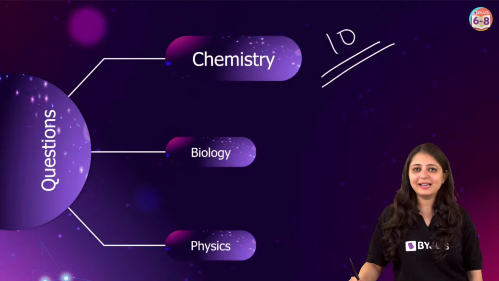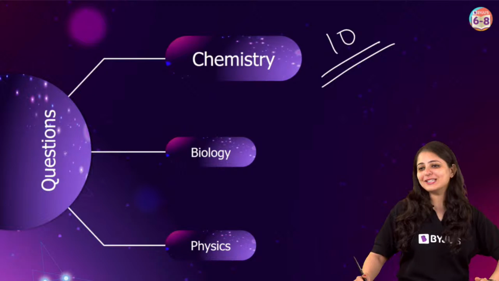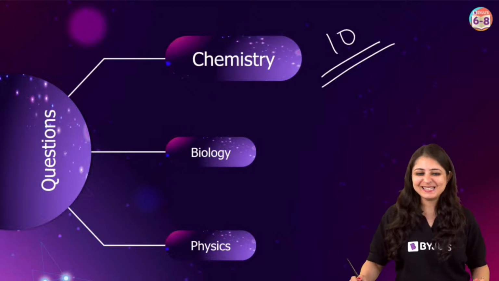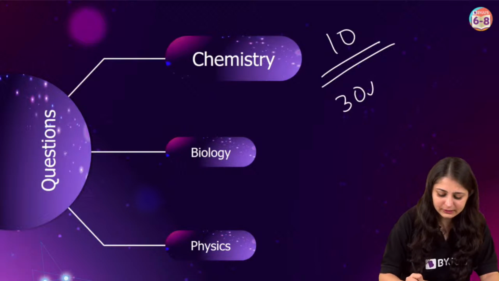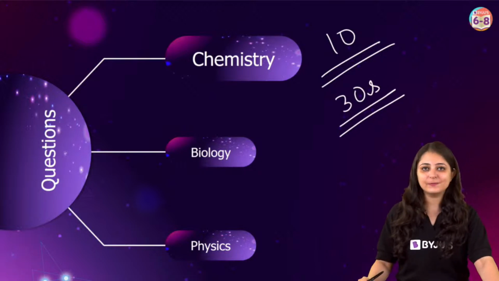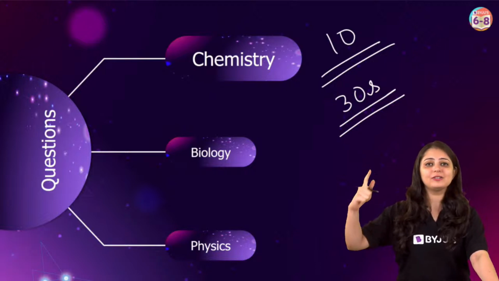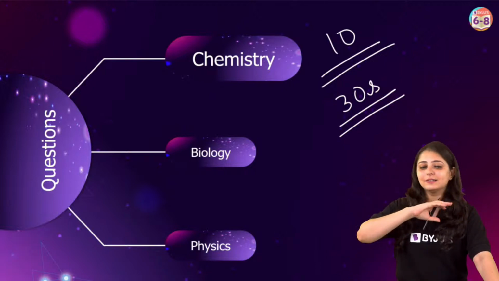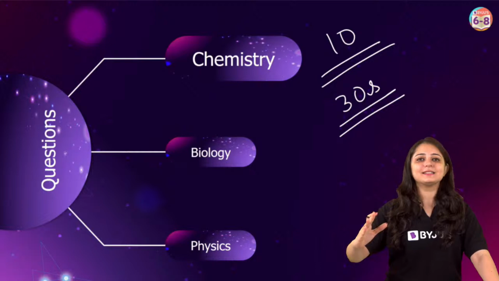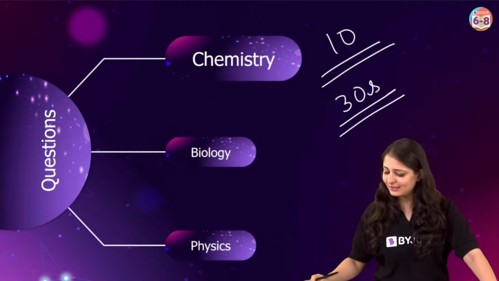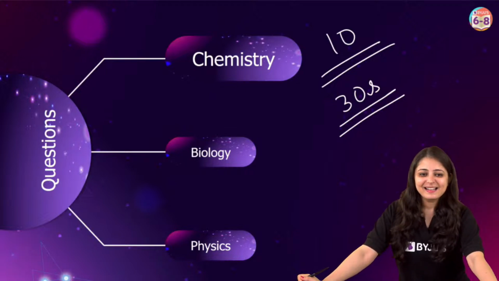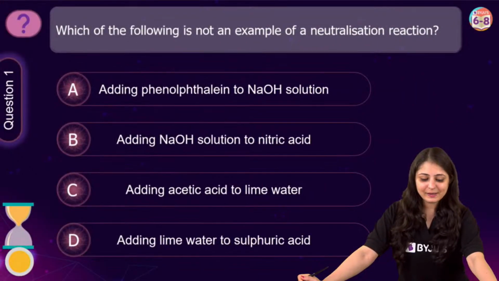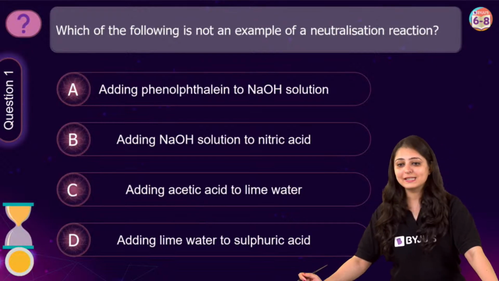I hope all of you hit the like button and I wish you all the very best. Poll बिल्कुल तैयार है first question के लिए with 4 options. We'll give you 30 seconds for each and every question. So you have to be quick, you have to be accurate, बहुत अच्छे से करना है, exam की तरह. चलिए, waiting for your perfect responses. Let's have the first question on screen. Read all the options carefully.